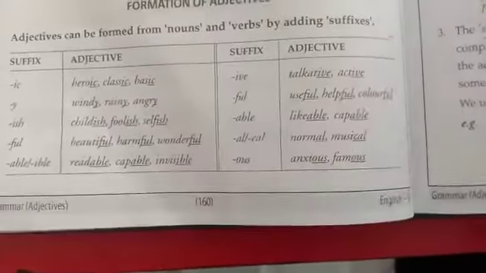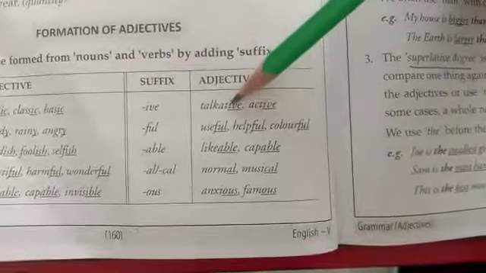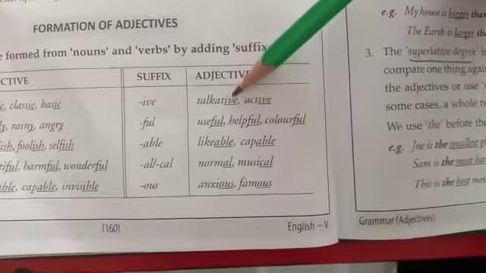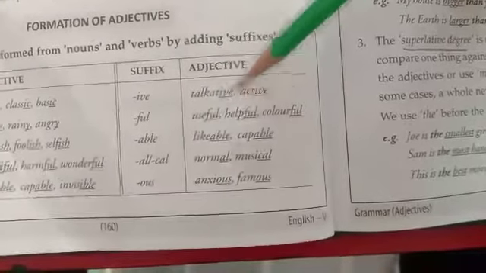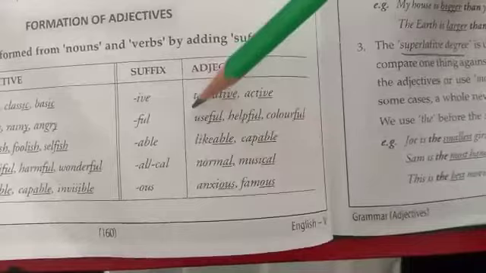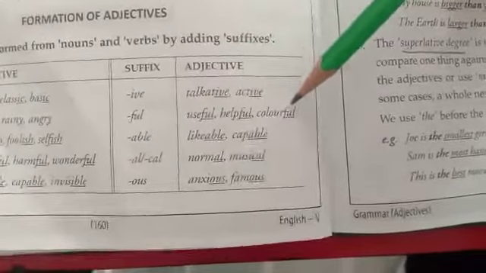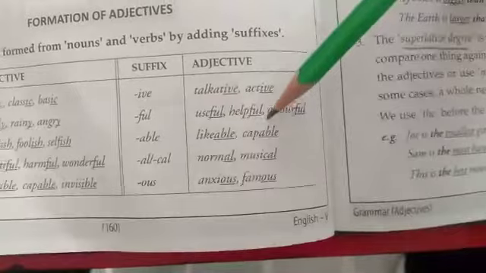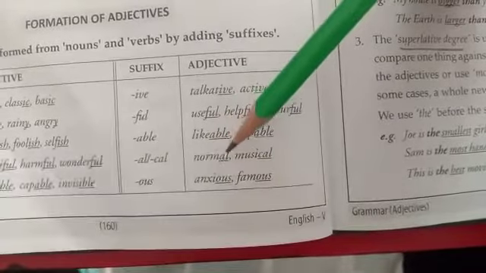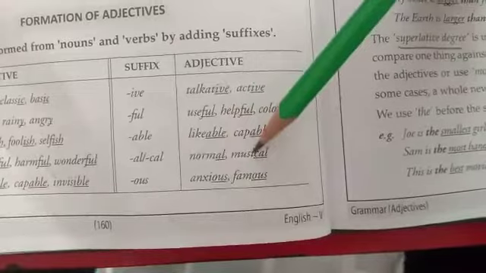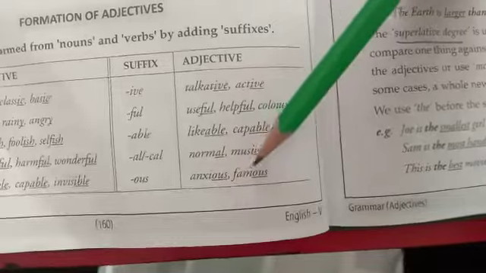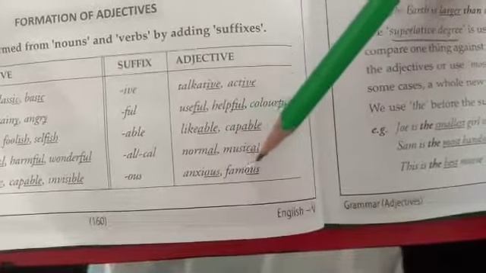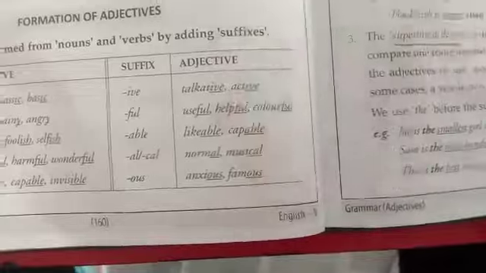Invisible. So beta, by adding a few words at the end we can frame adjectives. Talk, talkative. Act, active. So these are verbs. Use, useful, helpful, colorful. Like, likable, capable. Norm, normal. Music, musical. Anxious, so anxious is an adjective. Fame, famous.